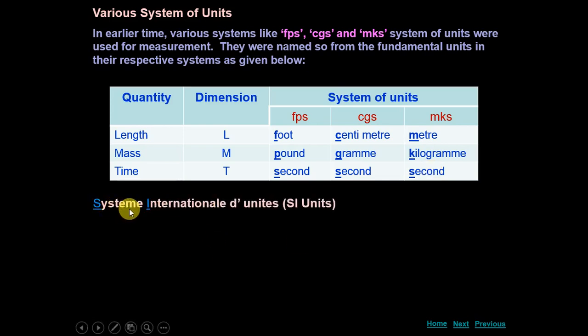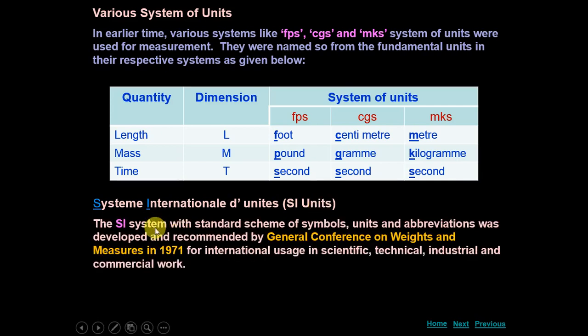Now, Système International d'Unités, that is SI units. So nowadays we use this system of units, the SI system of units. The SI system with standard scheme of symbols, units and abbreviations was developed and recommended by the General Conference on Weights and Measures in 1971 for international usage in scientific, technical, industrial and commercial work.